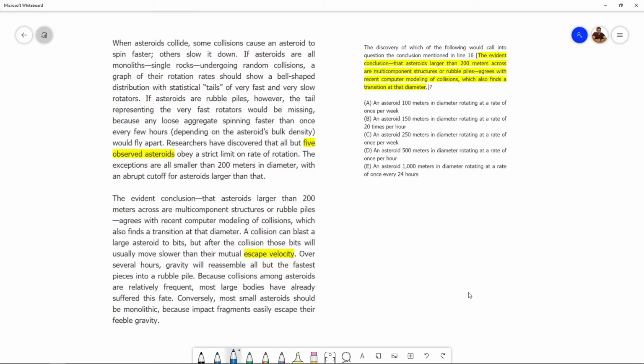The discovery of which of the following would call into question the conclusion mentioned in line 16? What's the conclusion mentioned? Asteroids larger than 200 meters across are multi-component structures or rubble piles. So the conclusion is if an asteroid is more than 200 meters in diameter, then it's a rubble pile.